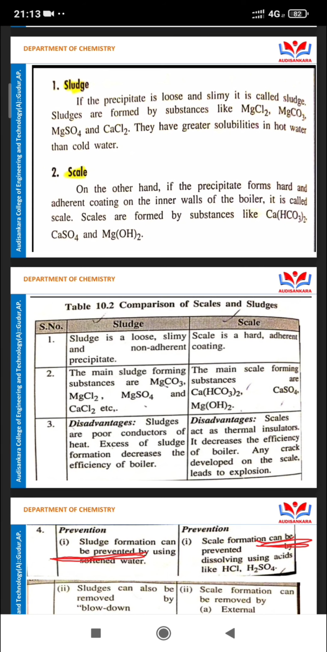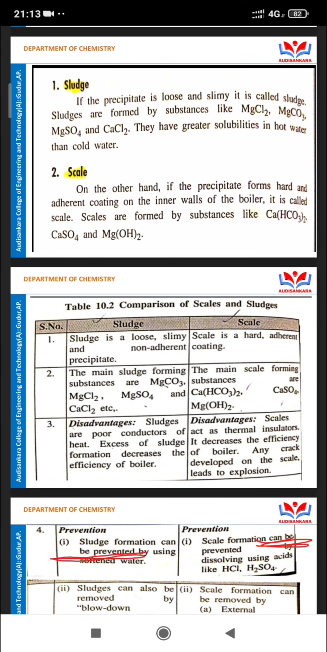What is the disadvantage? Sludge is a poor conductor of heat. Excess sludge formation decreases the efficiency of boilers. These are the main important things. The sludge acts as a poor conductor of heat, and the efficiency of boilers will decrease.